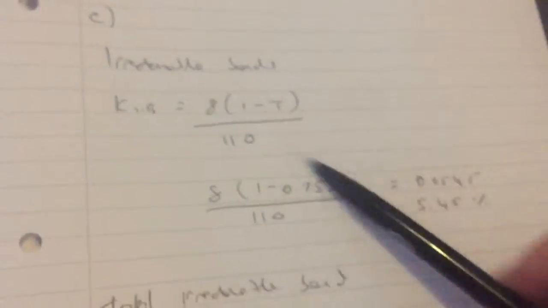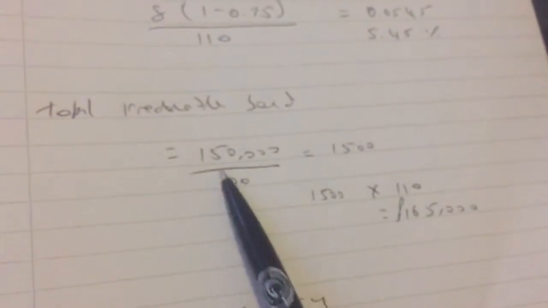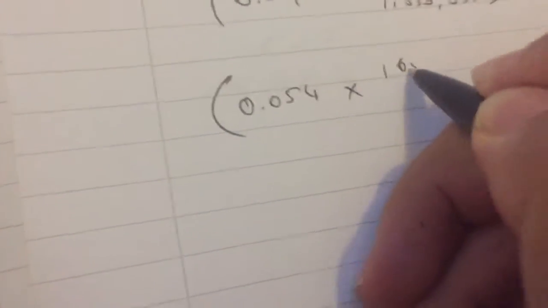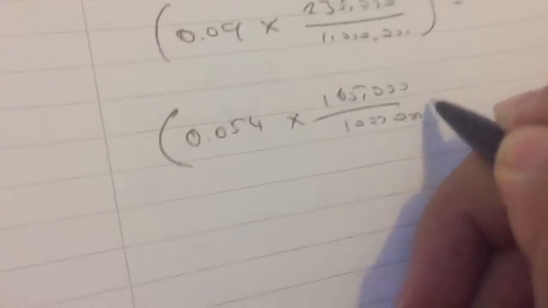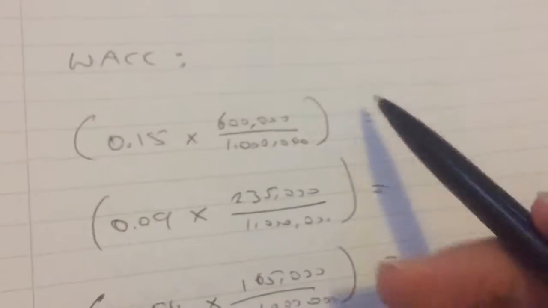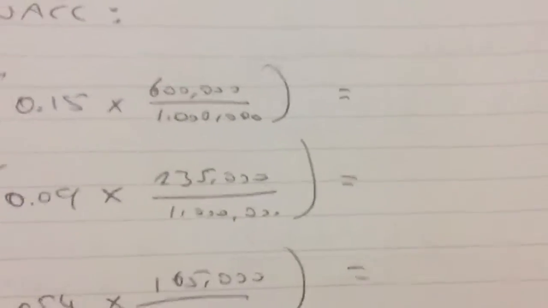The percentage is 5.45 for our cost of irredeemable bond, and the total irredeemable bond is 165k. So 0.0545 multiplied by 165k over the full amount, 1 million. Then you've got three different figures, and you've basically just got to add them together.